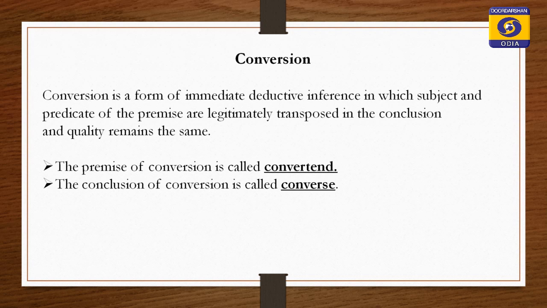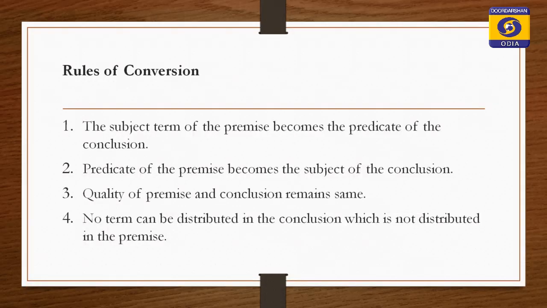In conversion, there is a premise, there is a conclusion. Premise is called convertend and conclusion is called converse. So, now we will discuss the rules of conversion. What are the rules of conversion? First rule, subject of the premise becomes the predicate of the conclusion.